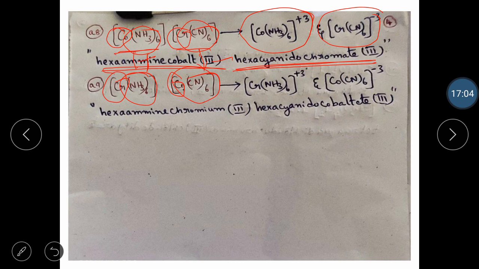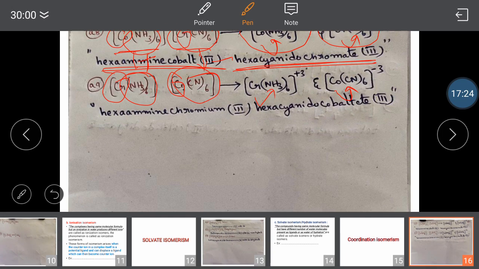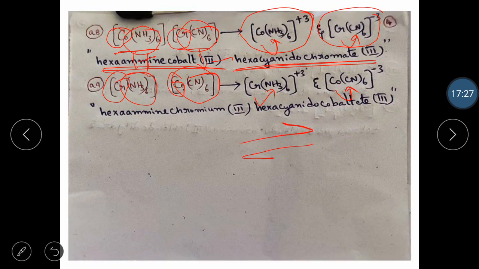But what is different here? What is very different? Please check out. In the first one, cobalt is with ammonia. In the second example, cobalt is with cyanide, or chromium is with cyanide. In this second example, chromium is with ammonia. Meaning what? Ligands are interchanged between metal ions. Ammonia went for chromium, and cyanide went for cobalt, vice versa.